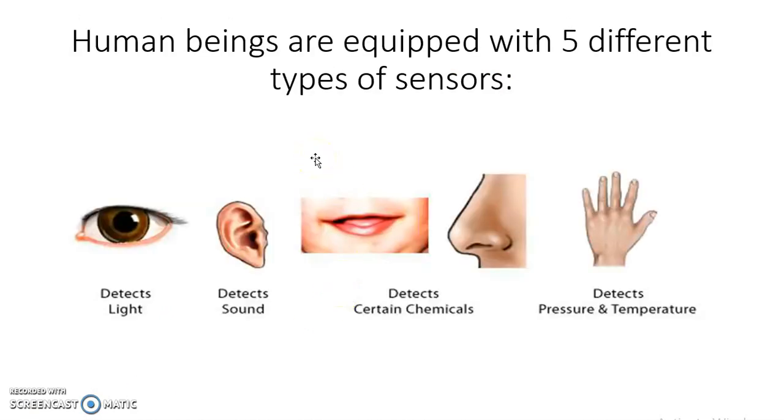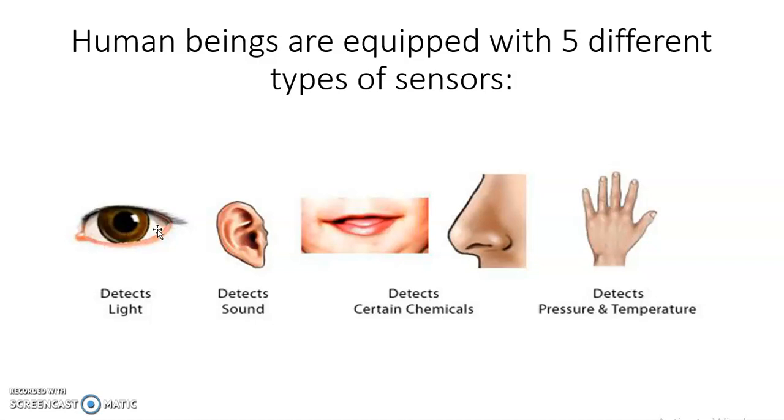Human beings are equipped with 5 natural types of sensors. Eyes detect light. So eyes are also called sensors, because a sensor detects something, it detects a quantity.